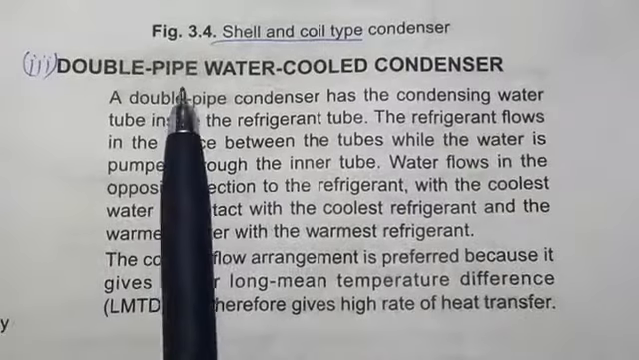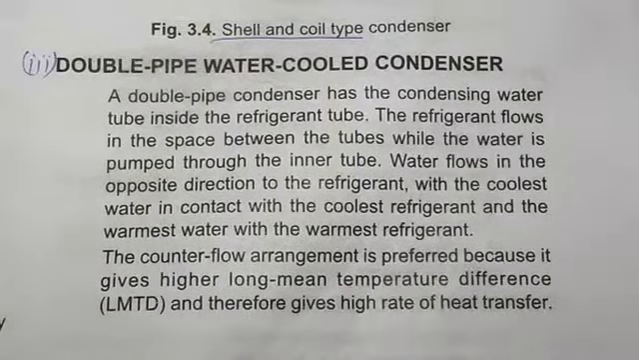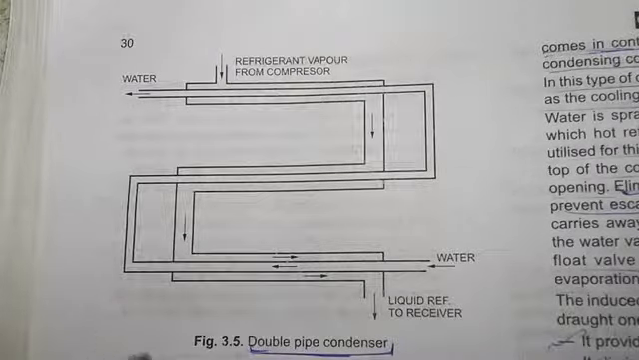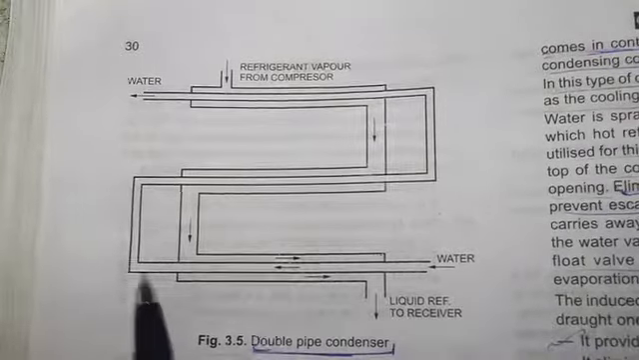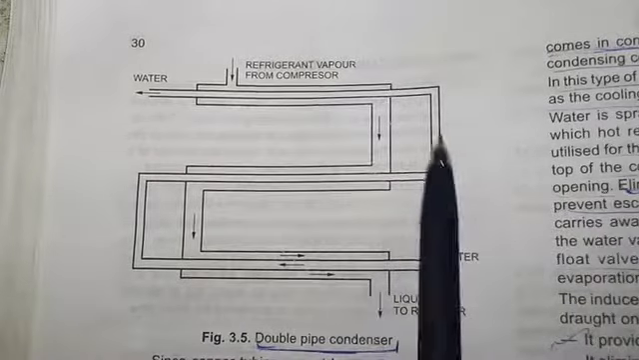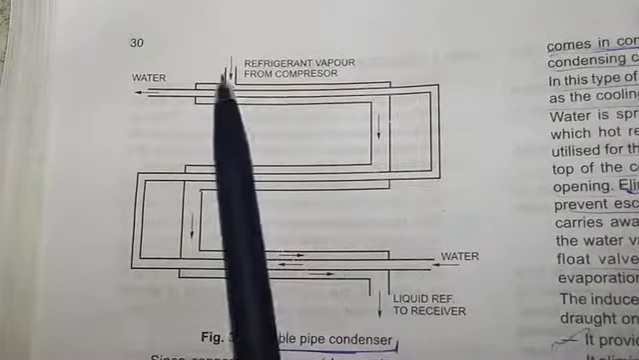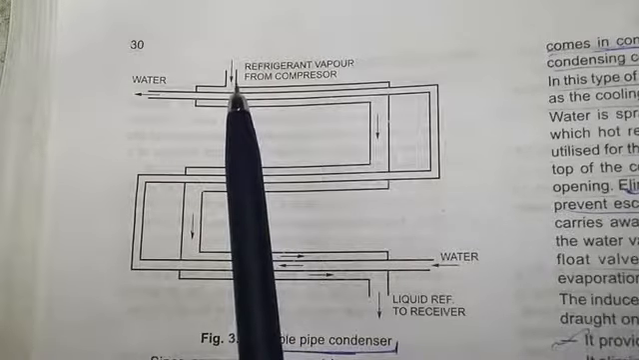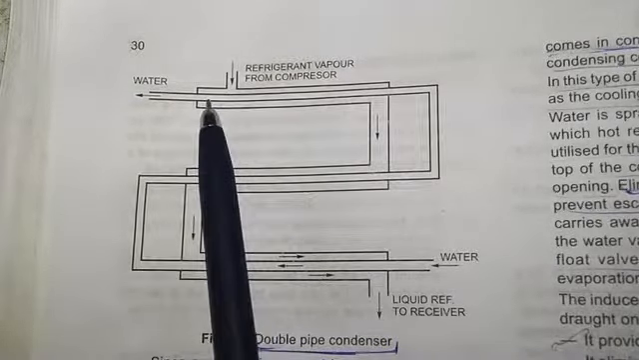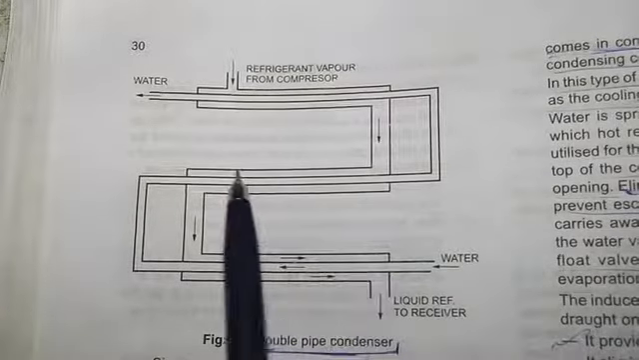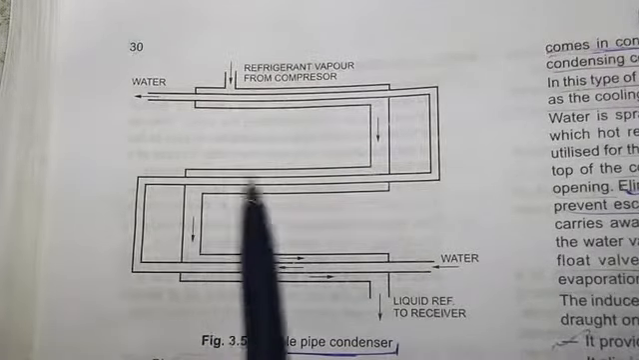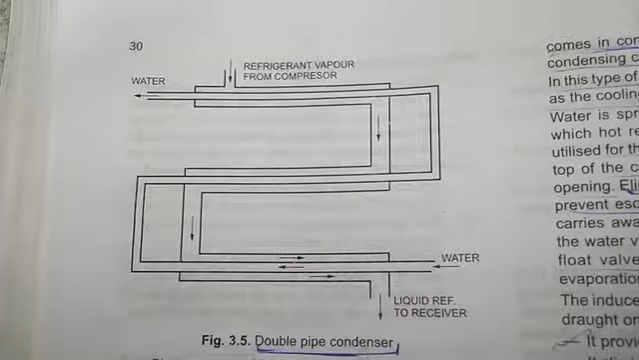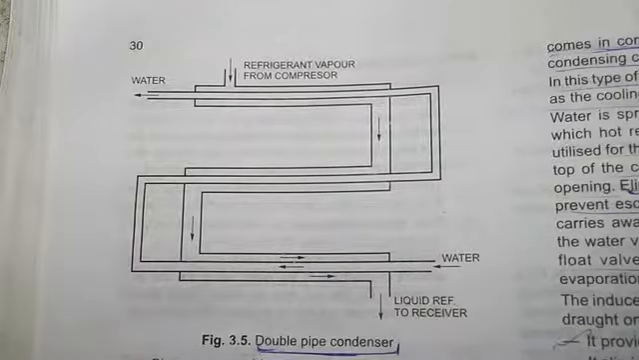Now let's see the double pipe water cooled condenser. This is a double pipe water condenser in which you can see that water is coming from here and passing through this pipe, and this is the exit point of water. Refrigerant vapor comes from the compressor and comes like this, and these are double pipe or concentric pipes. So it comes here, and it becomes liquid here.